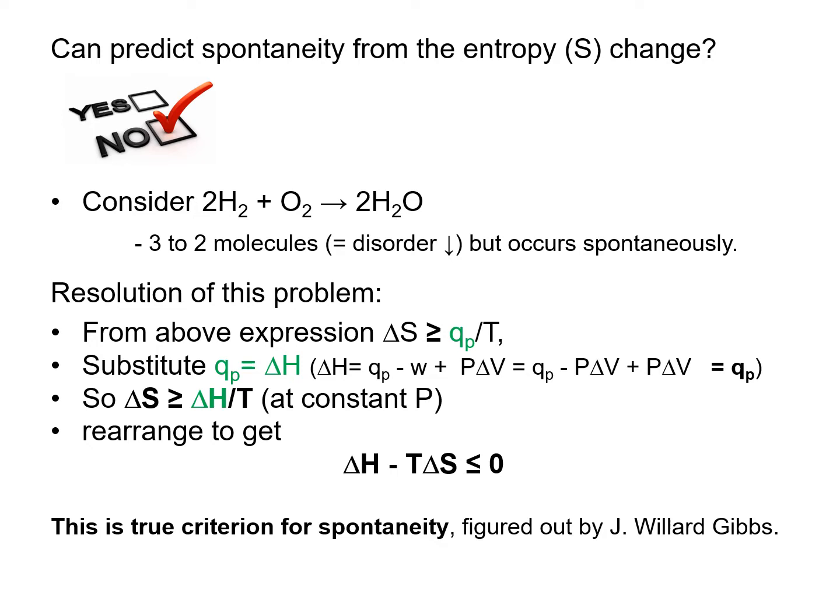To do so, we bring back this expression, delta S is larger than Qp divided by T, but we can change this Qp to delta H from the expression that we got in our last lecture. So delta S is going to be larger than delta H divided by T at constant pressure. And we can rearrange this T and all of them here to get delta H minus T delta S is smaller than 0. And this is the true criterion for spontaneity, which was figured out by J. Willard Gibbs.